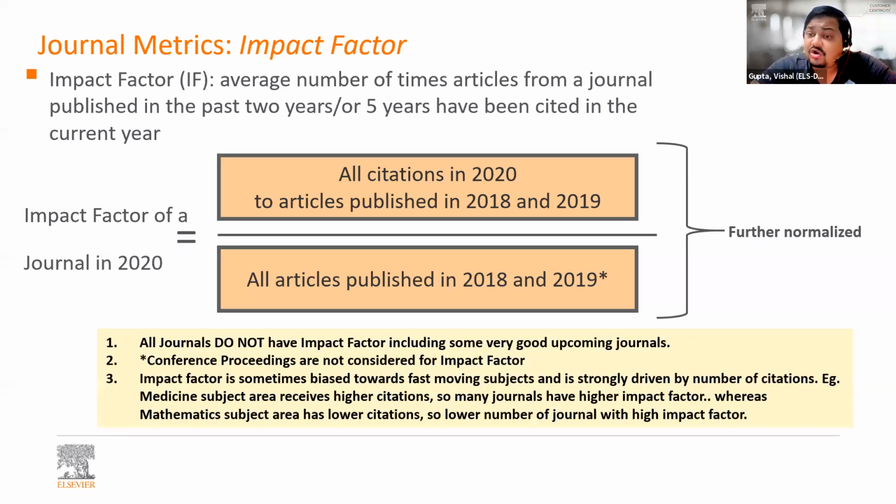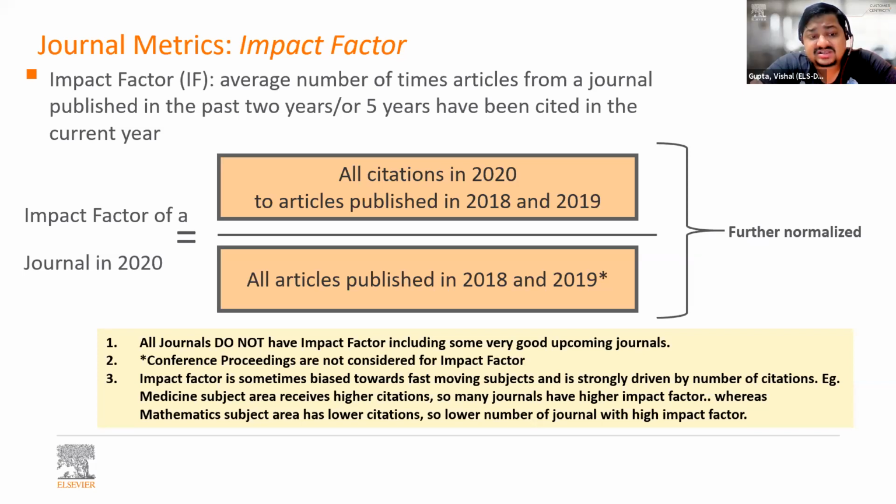First of all, journals do not have impact factor, including some very good upcoming journals. Then conference proceedings are not considered for impact factor, which means that people working in the field of computer science usually face a sort of, I would say, bias, because most of the work is published in the form of conference proceedings. And if researchers don't know which conferences to follow, how will they understand which research published is more impactful?